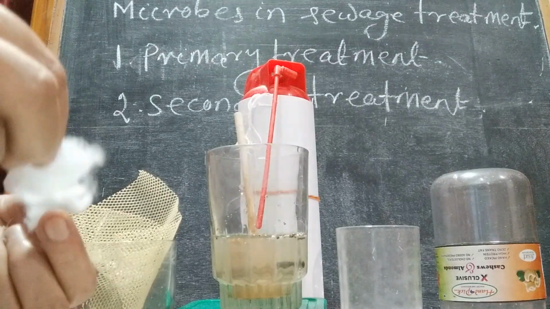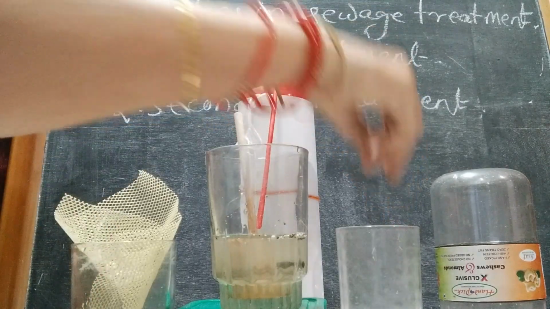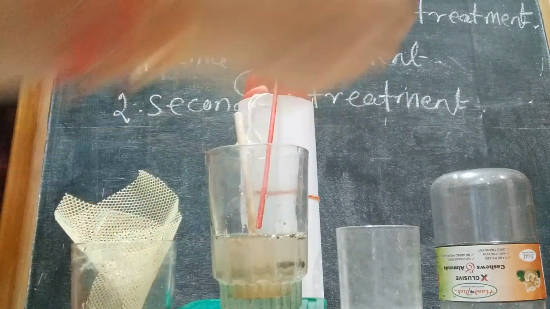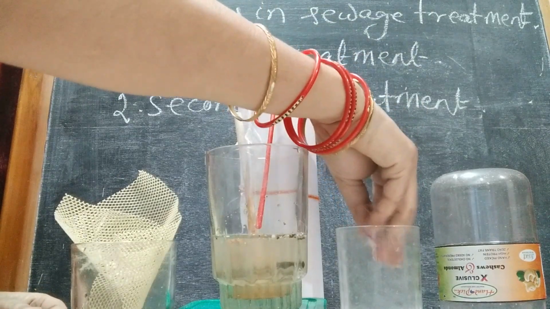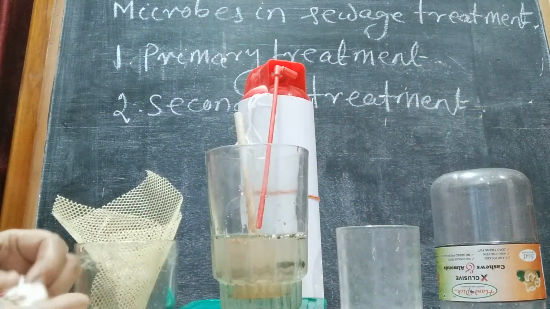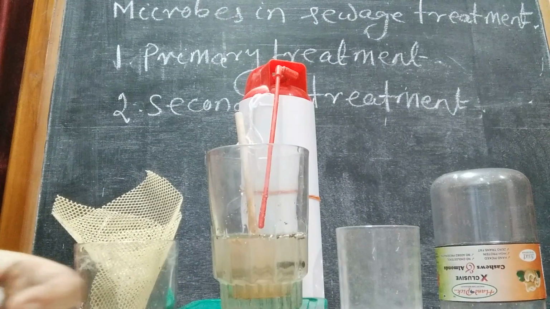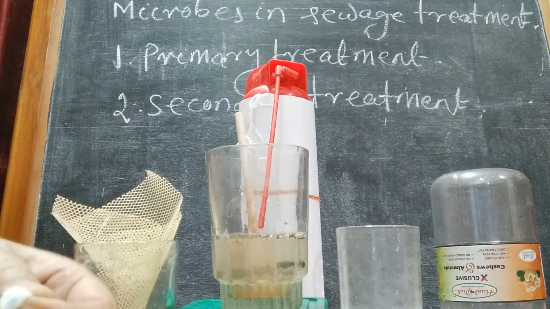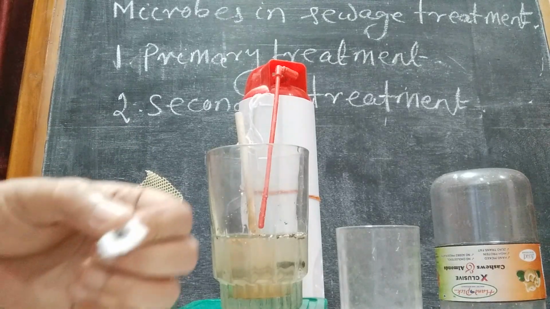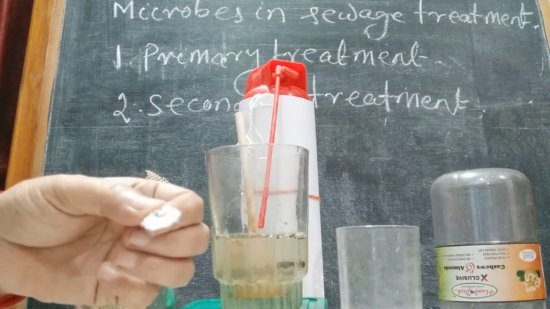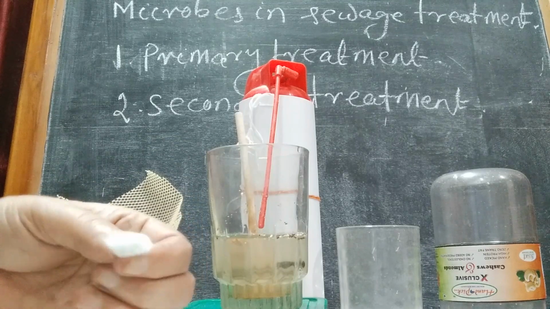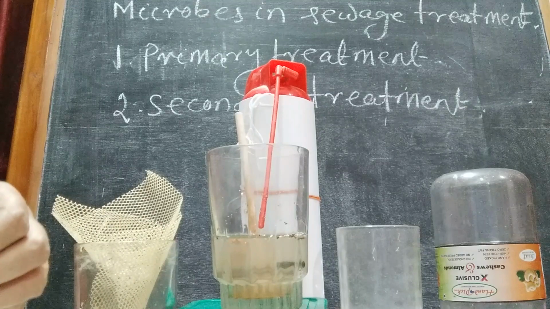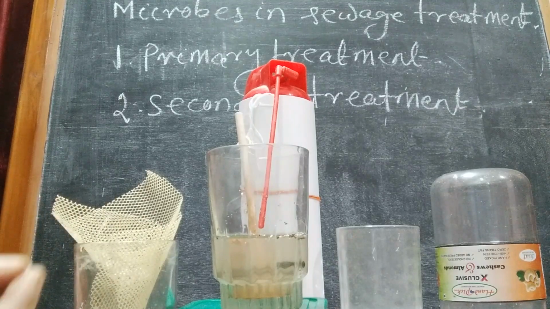I have taken cotton as fungus and some seeds as bacteria. Then what will they do? They will form flocks. That means fungal hyphae. I have taken some seeds as bacteria and the cotton as fungus. Then together they will form the flocks.